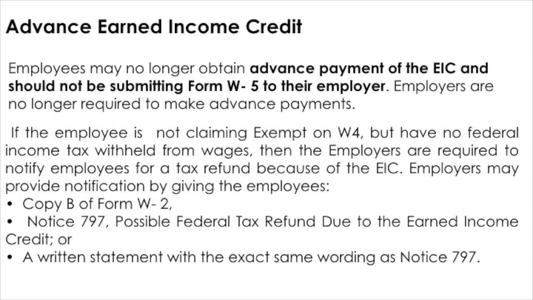The employers may provide notification by giving employees either the Copy B of the Form W-2, which has the instructions on this EIC, or they can provide Notice 797, that is possible federal tax refund due to earned income credit, or a written statement with the exact same wording as Notice 797. The employers are encouraged to notify the employees whose wages for 2020 are less than $56,844 that they may be eligible to claim earned income credit for 2020.